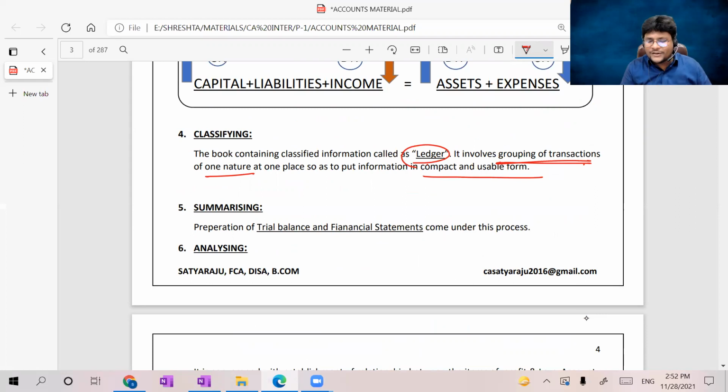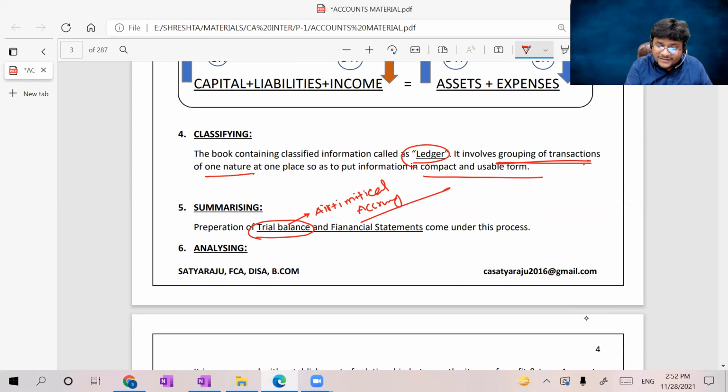Usable form for the preparation of financials. Am I right? So the same thing explained by me. Coming to summarizing, preparation of the trial balance is to know the arithmetical accuracy, which does not form part of the financial statements, guys. Only to know whether it is arithmetically accurate or not, we will prepare the trial balance.